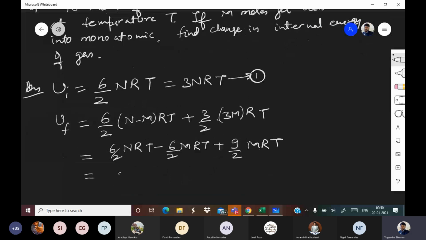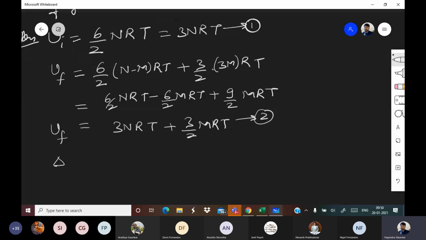So that becomes 3 nRT plus 9 by 2 minus 6 by 2, which is 3 by 2 MRT. That is U final.